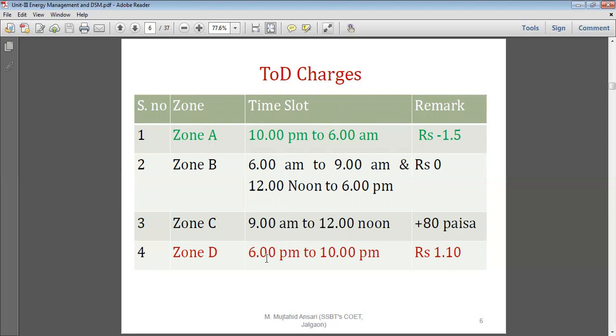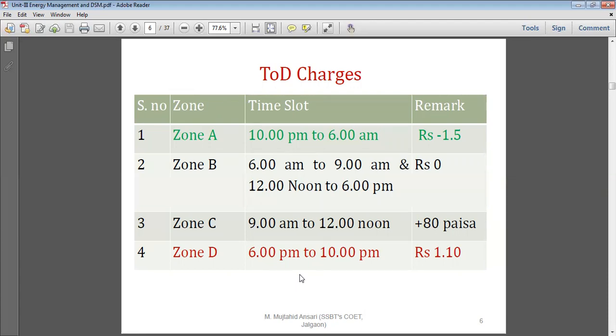And from 6 p.m. to 10 p.m. it is called the peak period. Why is it called the peak period? Because during that time all commercial load comes into service, your street light comes into service, residential loads are going on. So every type of load gets added simultaneously in 6 to 10 p.m.